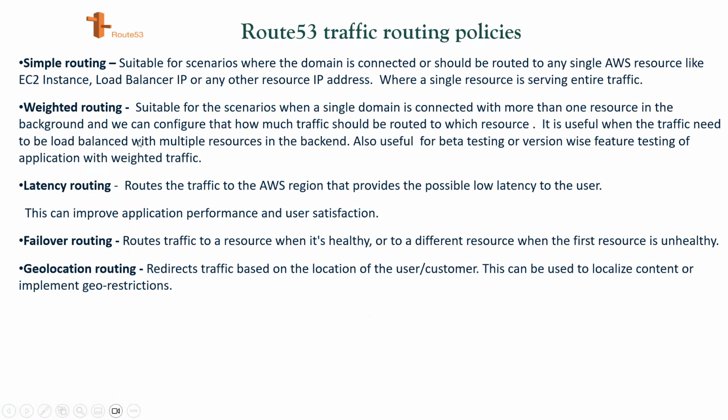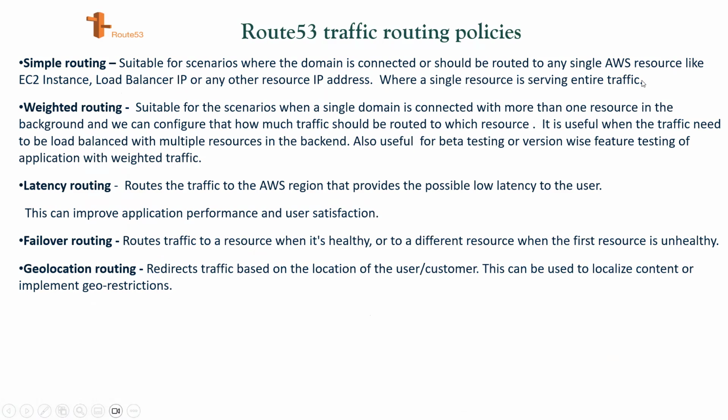And these are the routing policies. A very important topic is this. Route 53 provides this many types of traffic routing. The first one is simple routing, suitable for scenarios where the domain should be routed to a single AWS resource, like an EC2 instance, load balancer IP, or any other resource IP, where a single resource is serving the entire traffic.